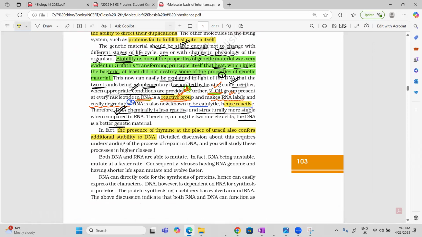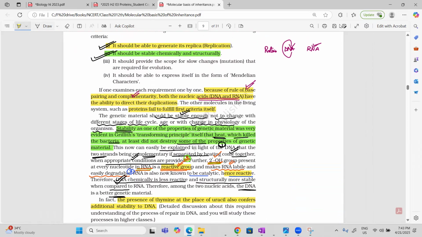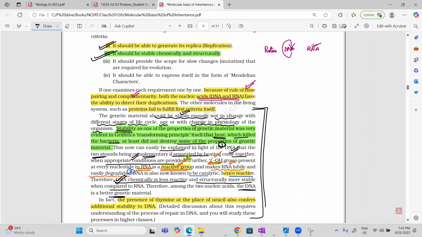So I'll just show you in 1 minute how to read this paragraph. These two paragraphs are for the number 2 point. We are saying chemically and structurally stable. So we are telling stability is important. It should not change with the age, stages of life cycle or physiology. Griffith experiment also tells heat killed bacteria but does not destroy genetic material. Then DNA, if it is heated, the two strands, because of complementarity, their hydrogen bonds will break because of heat. But if heat is removed, they will come back.